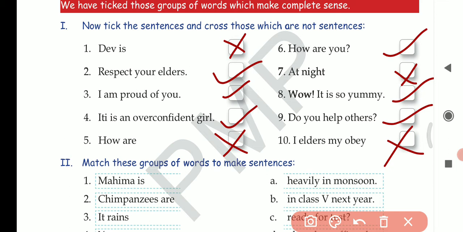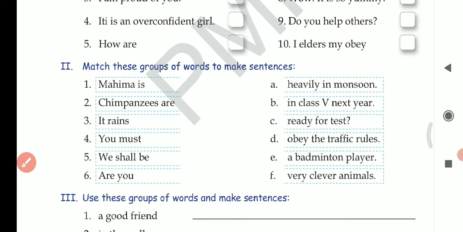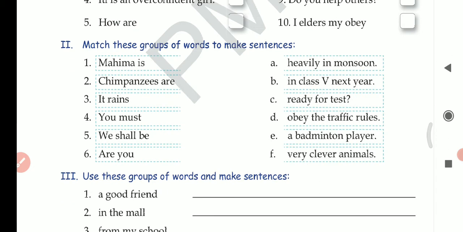Question number 2 says, match these groups of words to make sentences. What you have to do is match these groups of words to make proper sentences. Let's start with the first one. Mahima is. Now you will match Mahima is with which one? A, B, C, D, E, F.